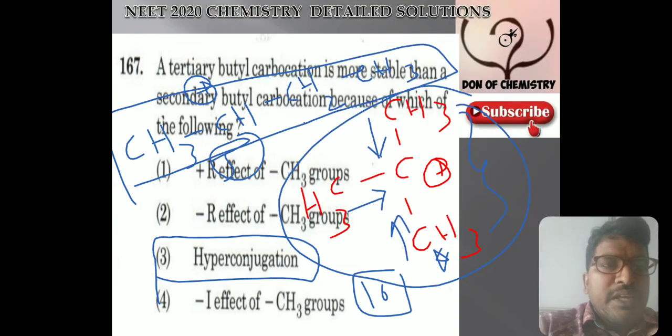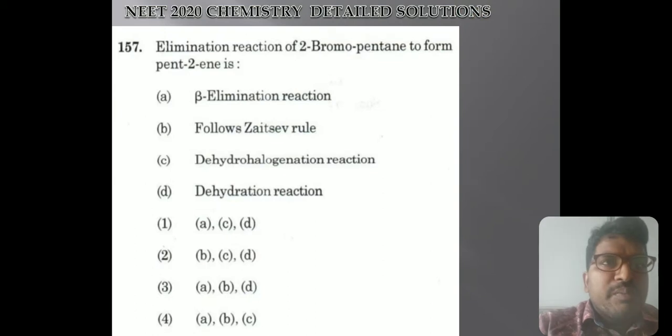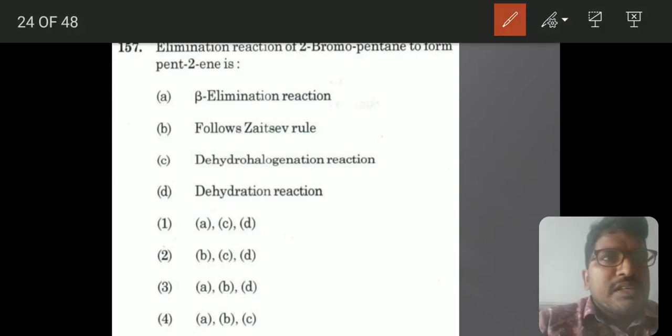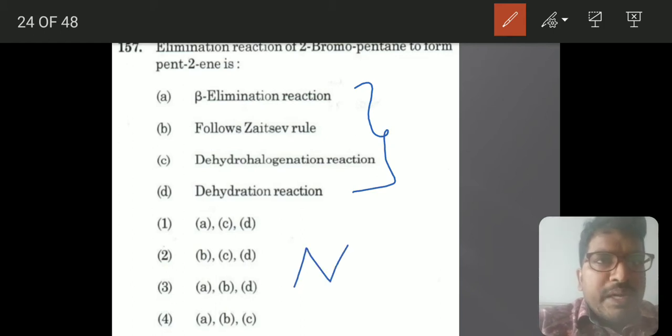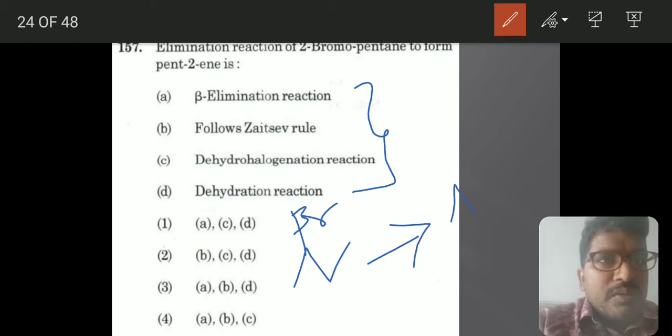This is based on the GOC. 3 questions have come based on this GOC. See, we will study the mechanism of these reactions. 2-bromopentane. This is 2-bromopentane. This is converted into, this is 2-bromopentane.